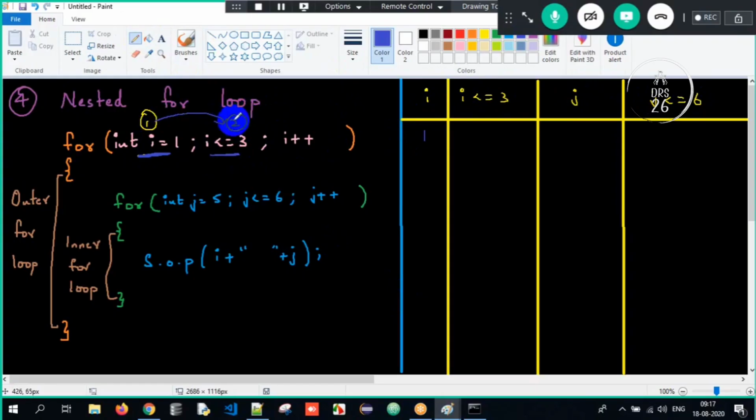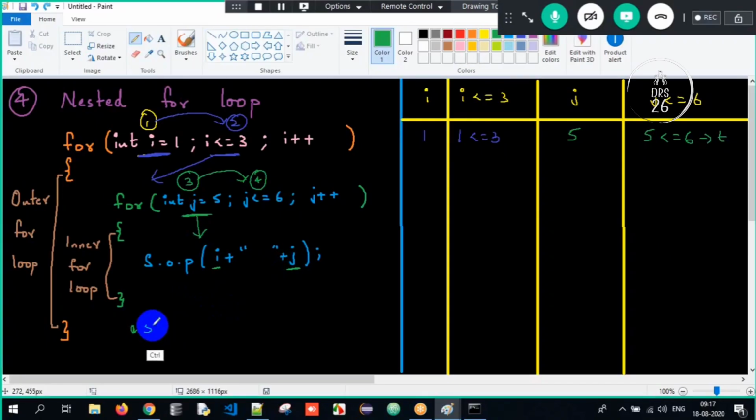Step number 2. Is 1 lesser than or equal to 3? Yes, true. Control will come inside. Now the j value will get initialized. Step number 3. The j value is 5. Then I check the condition again. Step number 4. Is 5 lesser than or equal to 6? Yes, it is true again. Control will come inside. What is my I value? 1. What is my j value? 5. 1, 5 will get printed.